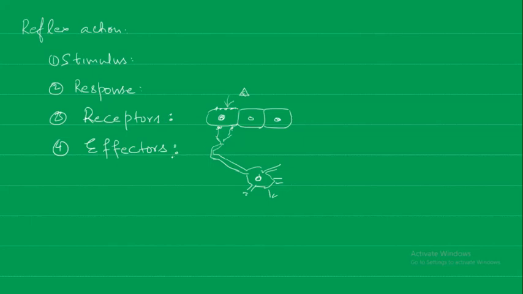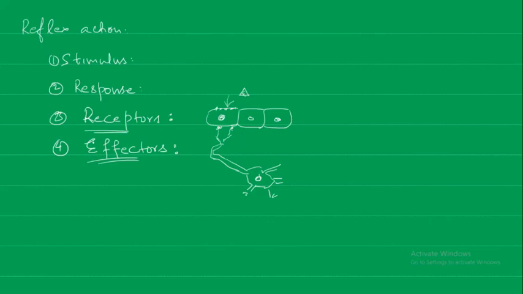What are effectors? They will react on receiving the impulse to produce the response to that stimulus. So effectors are going to react, whereas receptors are going to receive the signal, the stimulus.